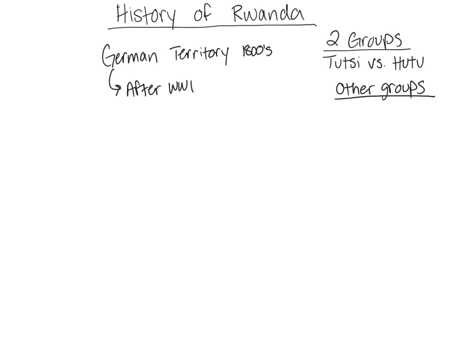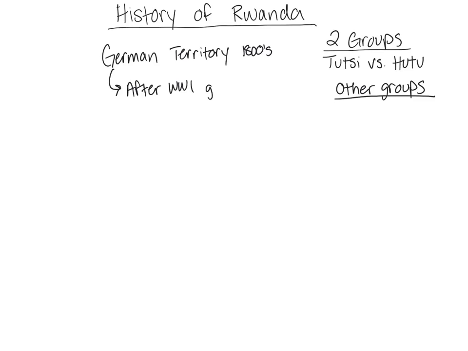When was World War One? Anyone? The 20s? No, before. The teens. 1914 to 1919, okay? So that's when World War One happens. Who's the winner, who's the loser? Germany lost, right? Germany's the losers. So because Germany loses World War One, they have to give up all of their possessions, all of their colonies, because they were the losers, okay? So that means they give up Rwanda, okay?